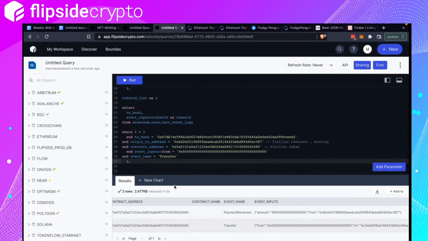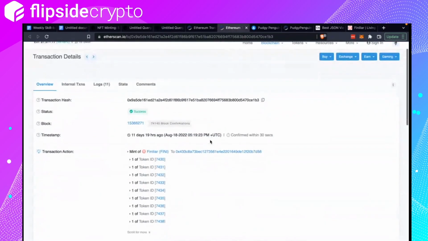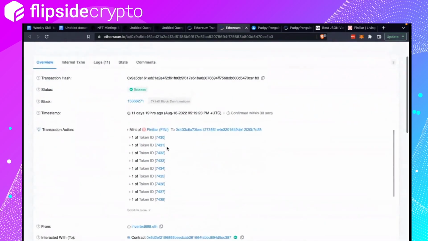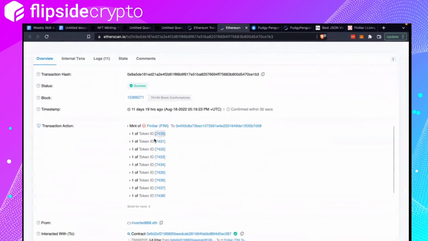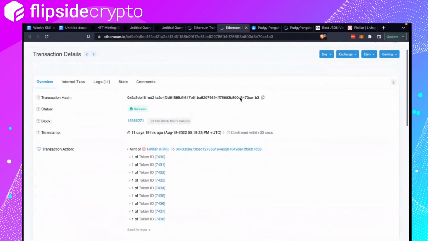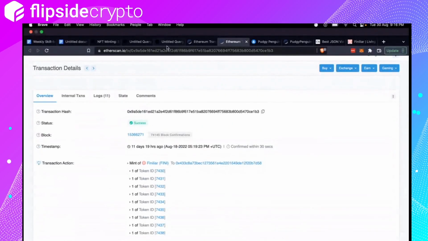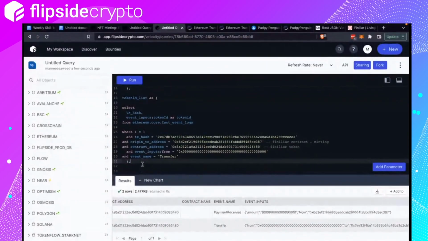We will also need another row to say how many token IDs were created in this one transaction. The reason I say that is because I found a transaction where this guy minted several NFTs in one transaction, I don't know how many there are here. So we're going to take a look at how that looks in the table.